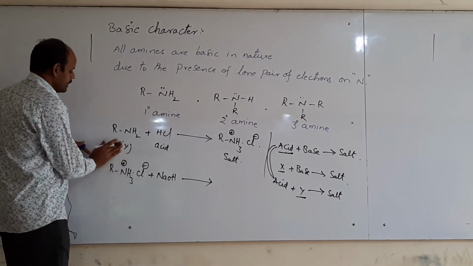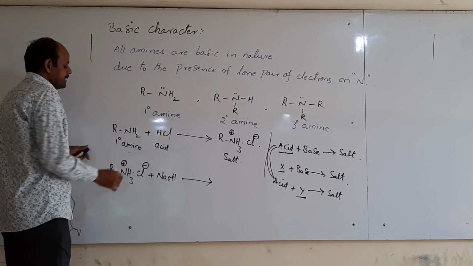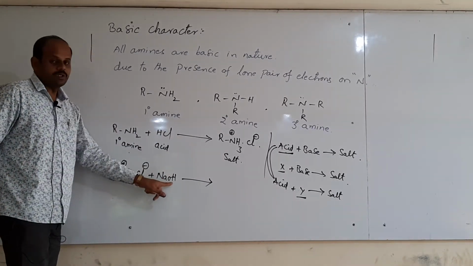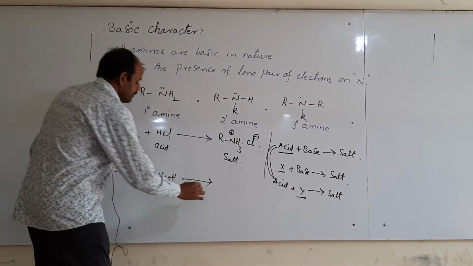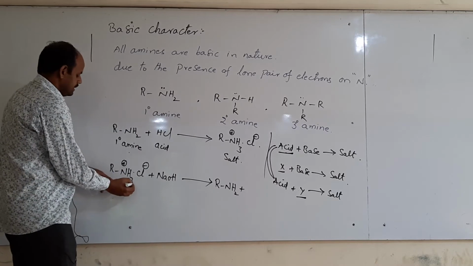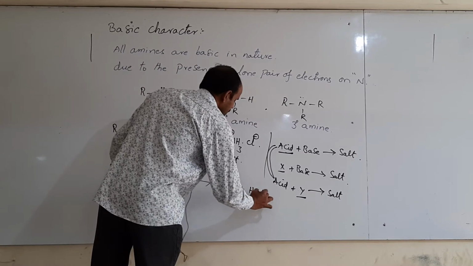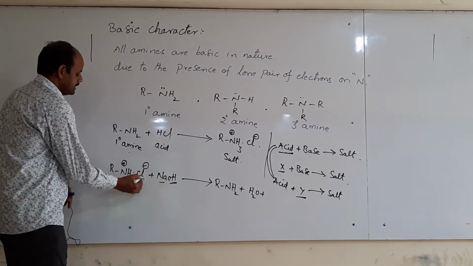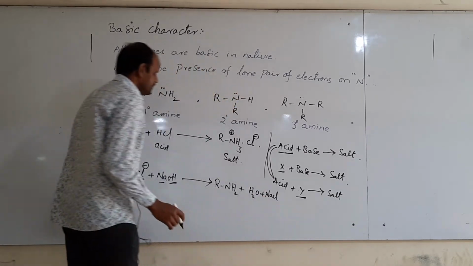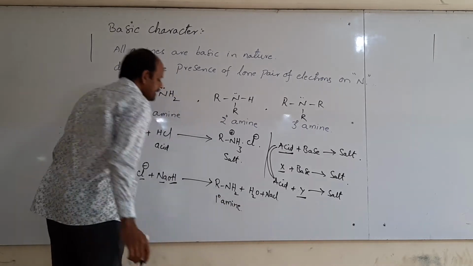After reacting with HCl we get salt, again this salt reacts with sodium hydroxide, then we get the primary amine again, RNH2, along with water and Na+ Cl-, NaCl. Thus regeneration of the primary amine takes place.